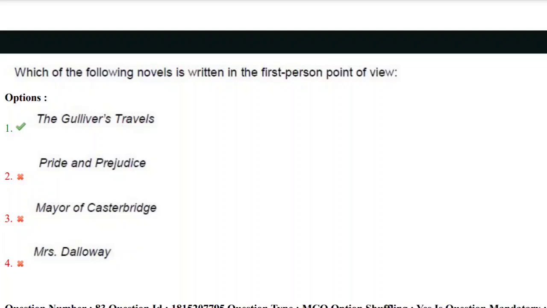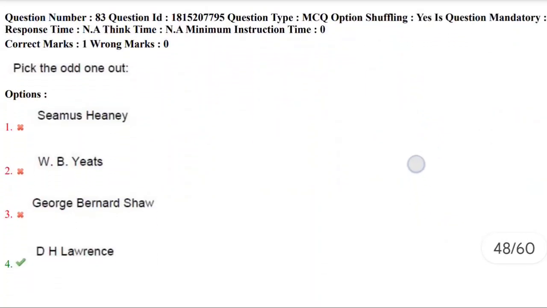Yes, and I'm giving you another assignment: find the authors, the novelists, of these major works: Gulliver's Travels, Pride and Prejudice, Mayor of Casterbridge, and Mrs. Dalloway. Write down all these works and find the authors' names, because these are really great works in the history of English literature. We can expect questions on these works and the writers associated with these works.